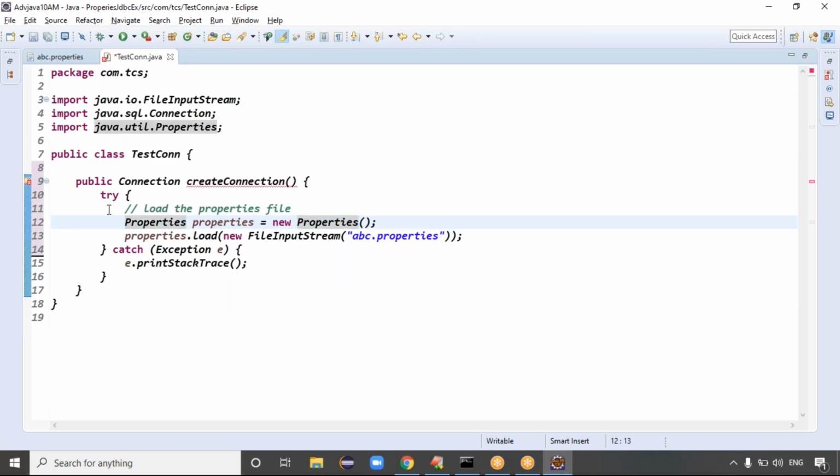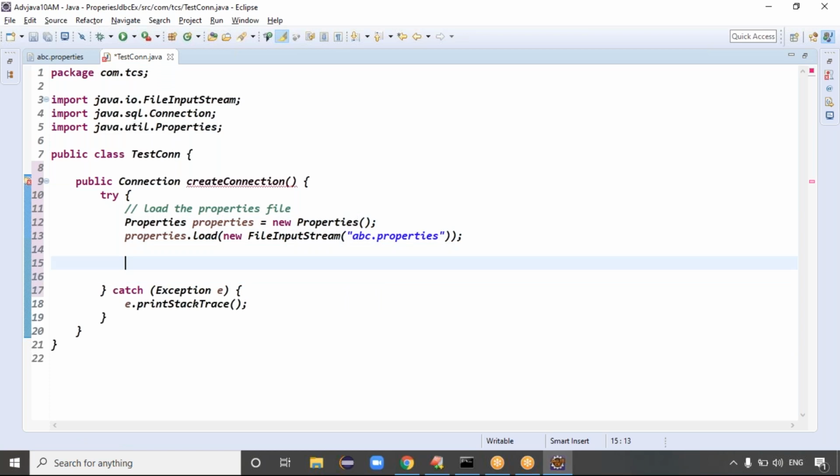So in the try block, loading the driver and loading the property file is completed. After loading the property file, read the data from the property file and create the connection.